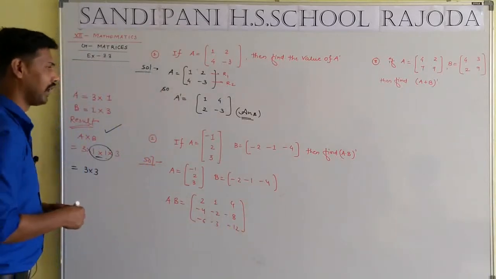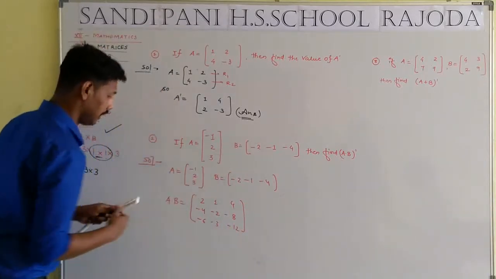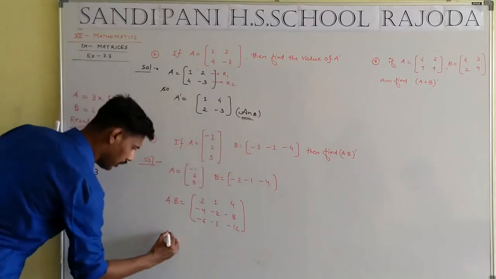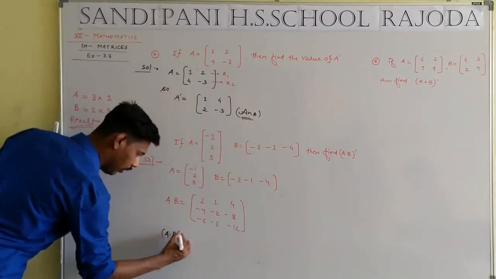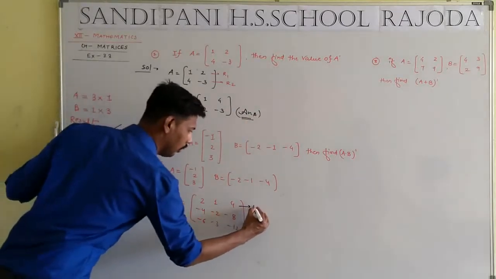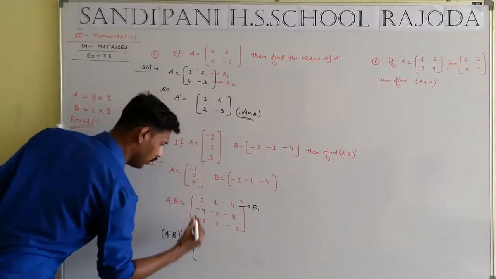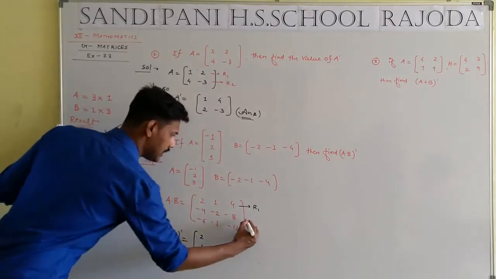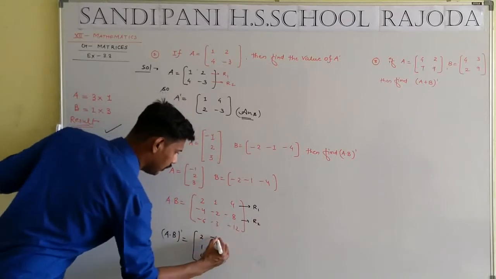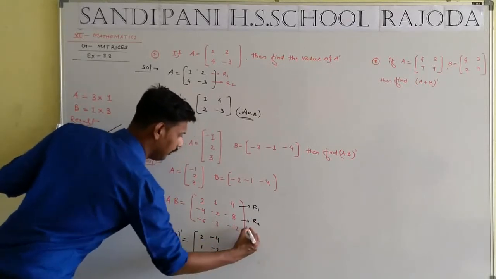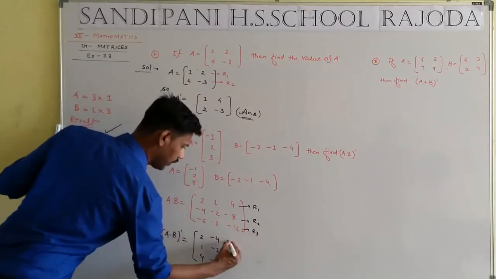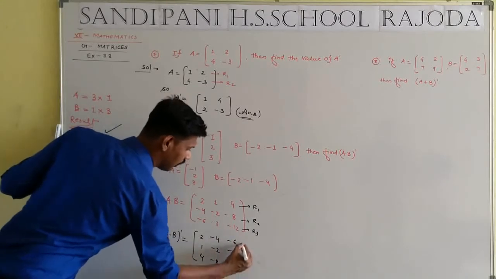So we have to find (A dot B) whole dash. That means the first row converts into the first column, the second row converts into the second column, and the final row, the third row, converts into the third column.